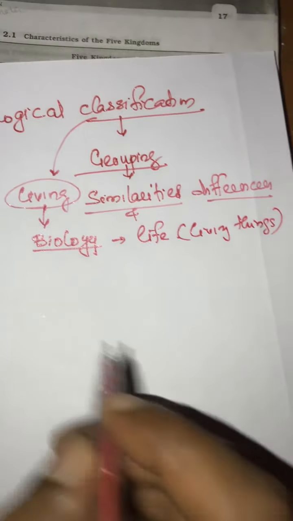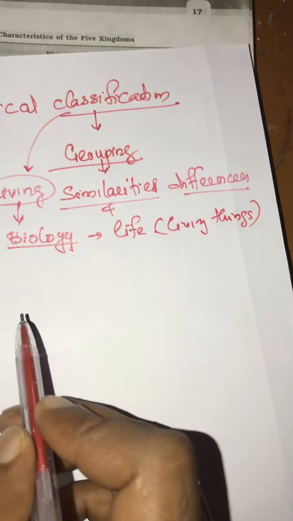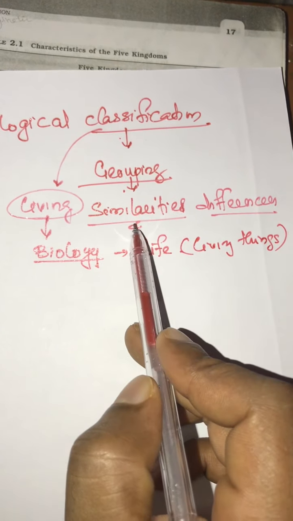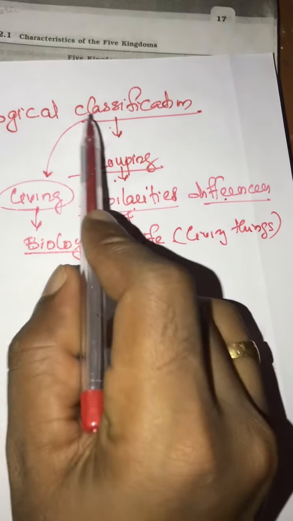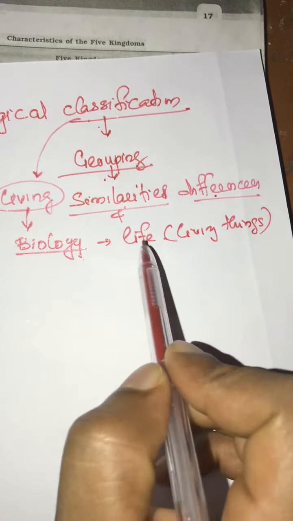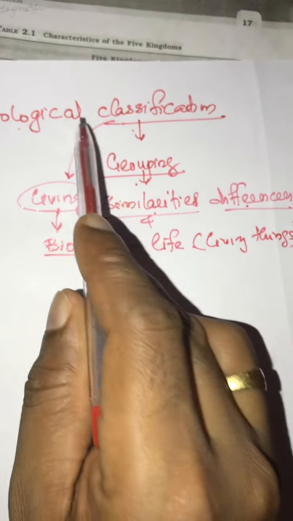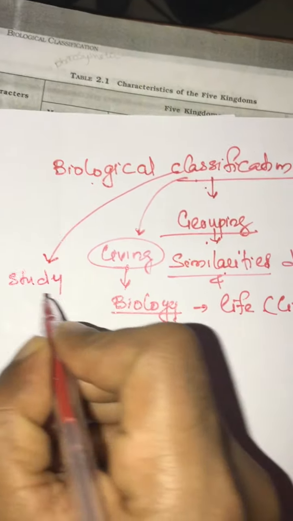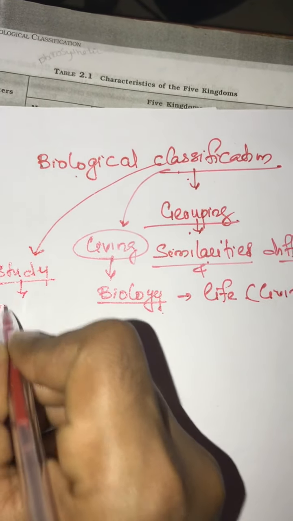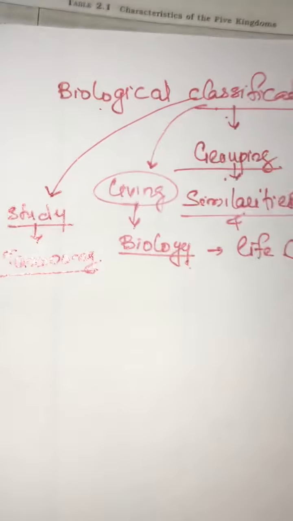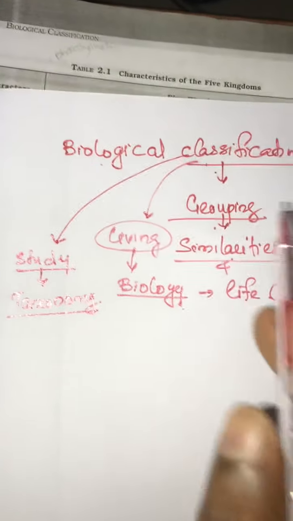So classification is a process of grouping organisms according to their similarities or differences, and this chapter discusses the classification of living things. The study about classification is taxonomy. So taxonomical aids are also there in the case of biological classification.